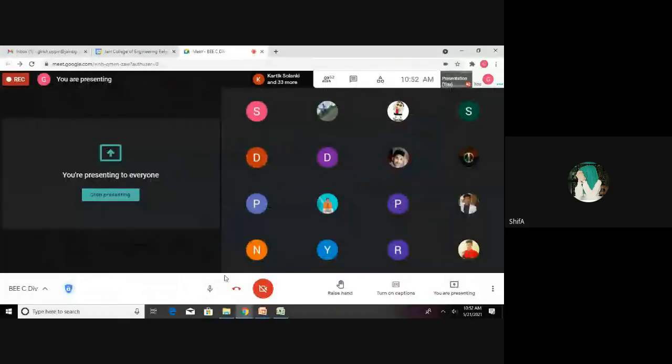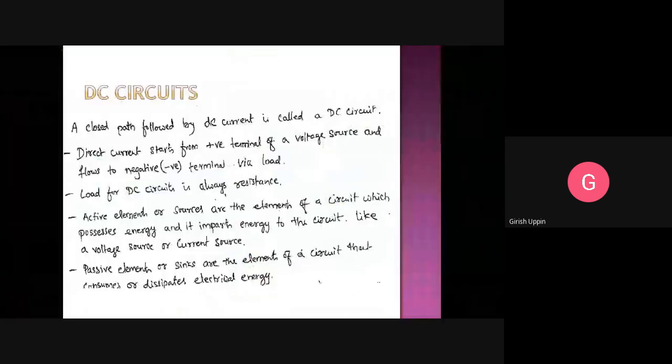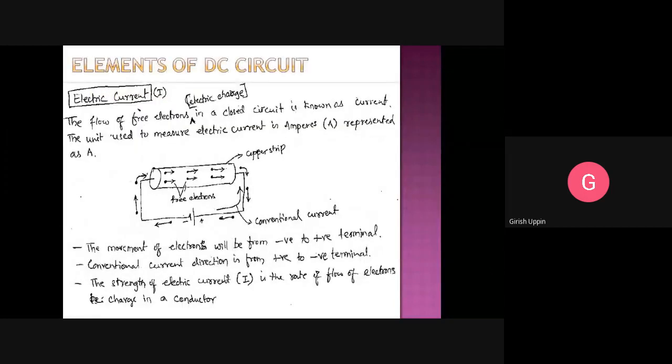Flow of electrons. Very good. Flow of electrons is called a current. If you understand, the flow of any material is what we call the current of that material. For example, if water is flowing, we say it is a water current, isn't it? Similarly, what is a current? Current is nothing but a flow of electrons or the electric charge in a circuit.